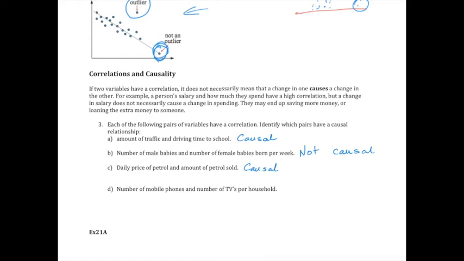Number of mobile phones and number of TVs per household. As the mobile phones in a household increase, would the TVs increase? Would it push the TVs up? No. But generally, they're saying it has correlation, in which case, if there are lots of mobile phones in a household, there are probably lots of TVs, in the sense that maybe they're wealthier, or maybe there are lots of people. But one doesn't necessarily push up the other. Do you see the difference? So I would say not causal for that as well.